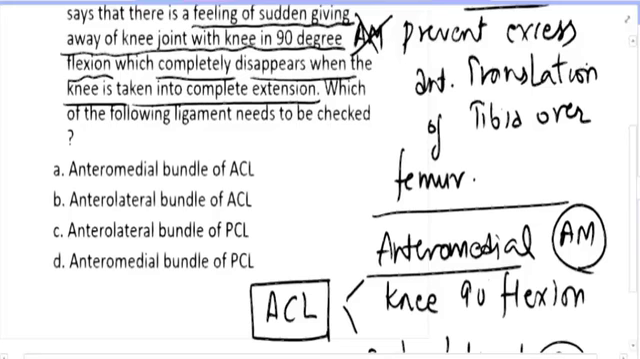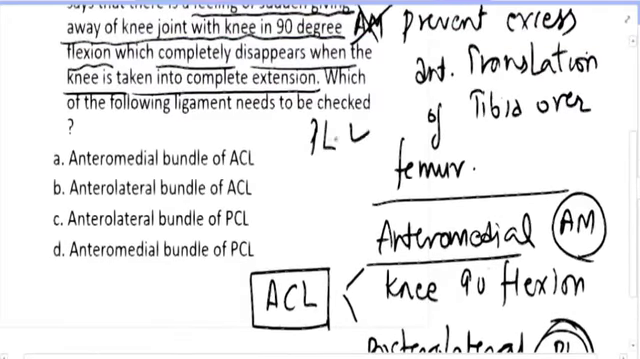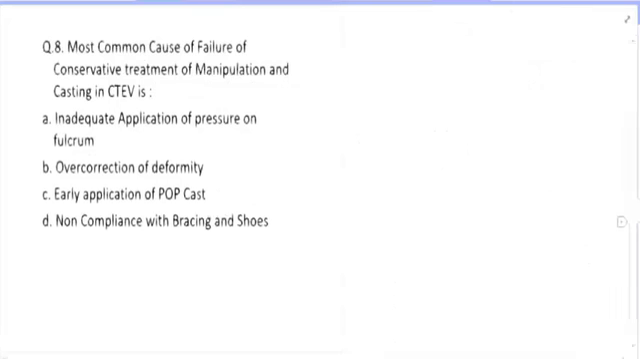So in this particular position, the bundle which is supposed to work is the PL bundle, and that is absolutely intact. So PL is intact, AM is gone. So the answer is anteromedial bundle of ACL. A, very simple. Moving on to the next question.